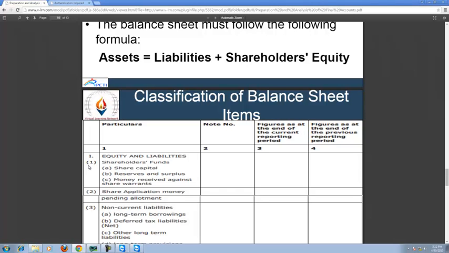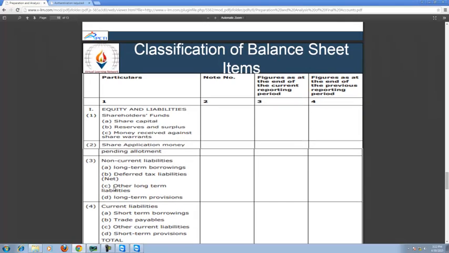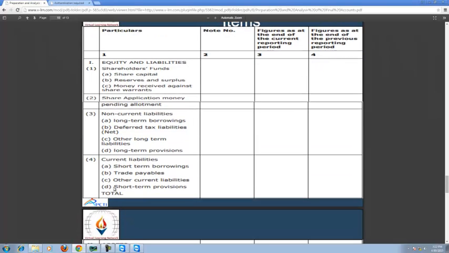Non-current liabilities include long-term borrowing, deferred tax liability net, other long-term liabilities. Now current liabilities: short-term borrowing, trade payable, other current liabilities, short-term provisions, and then total.